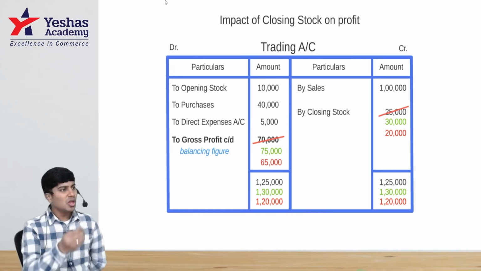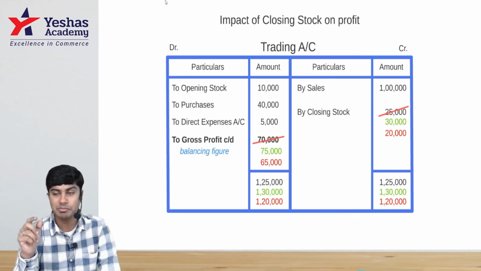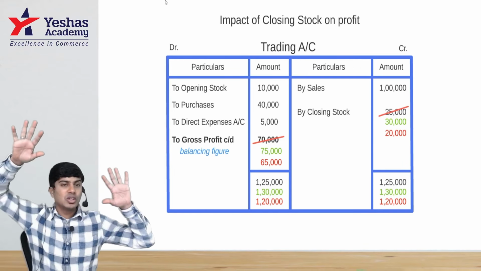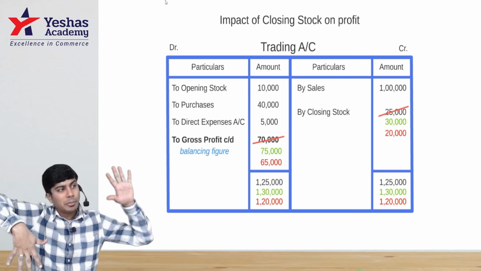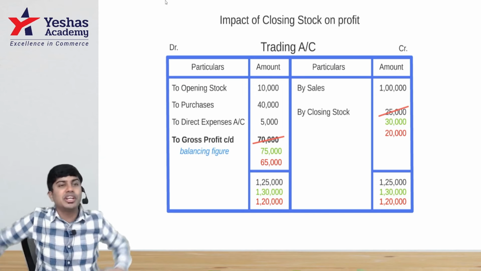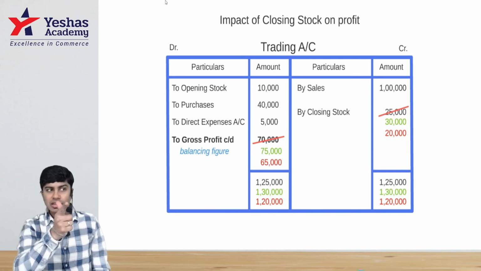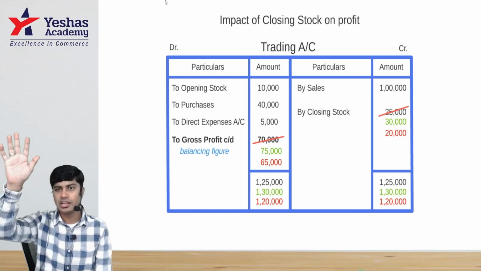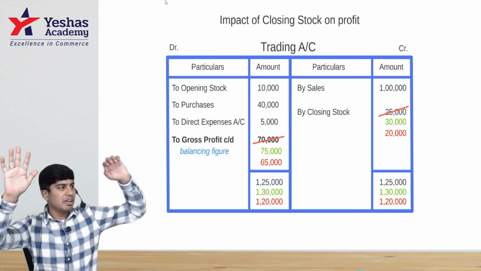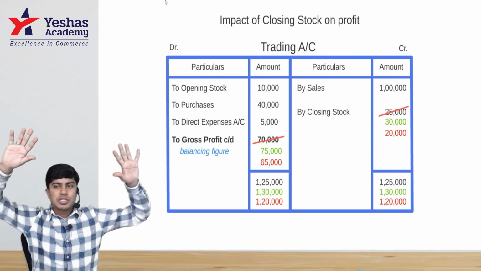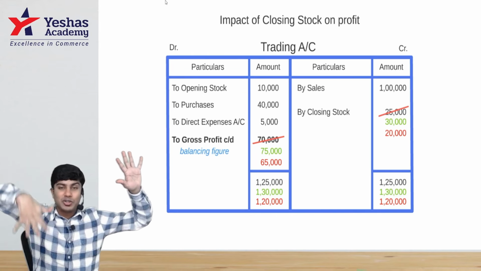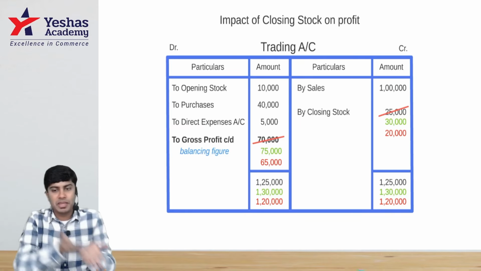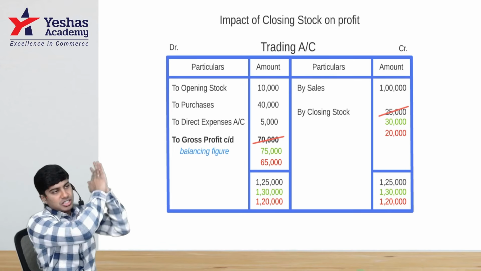So I just mentioned, if you increase the closing stock on the credit side by 5,000, gross profit will increase by 5,000. If you decrease the closing stock on the credit side by 5,000, gross profit will reduce by 5,000. I repeat, increase closing stock, increase GP.